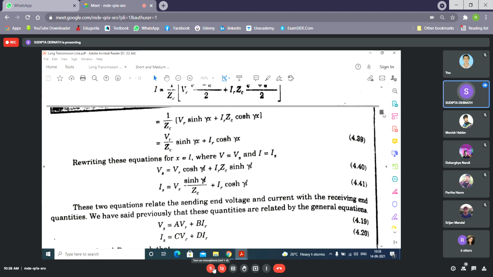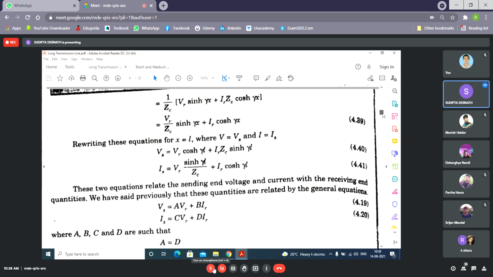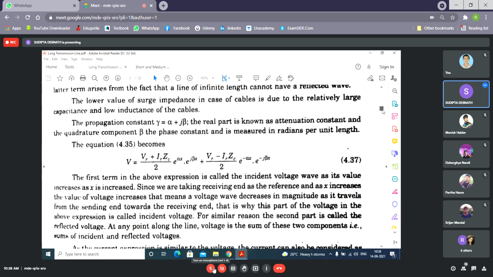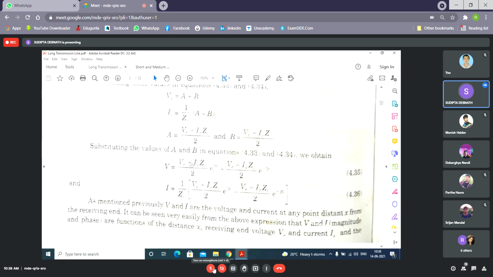But you need to write down the full expression. You need to write it in this form. Let me show you which form you need to write for incident and reflected wave. If you use this formula, you won't be able to understand which one is incident and which one is reflected. You have to write this equation. This is the incident, this is the reflected.